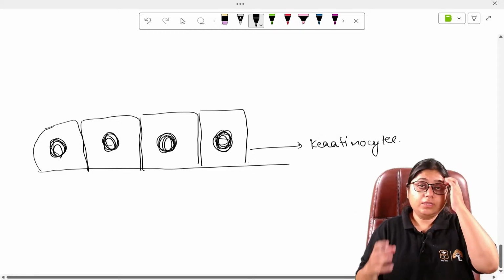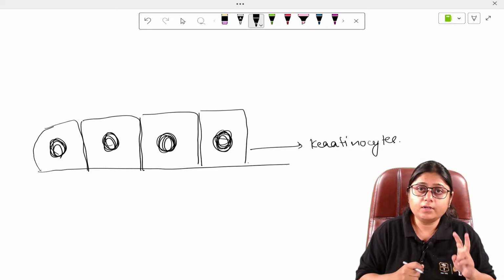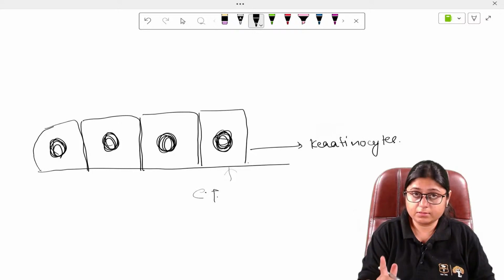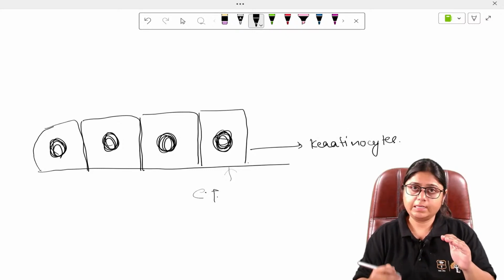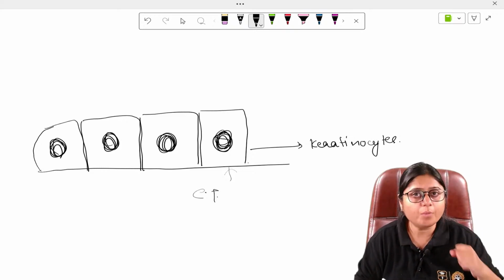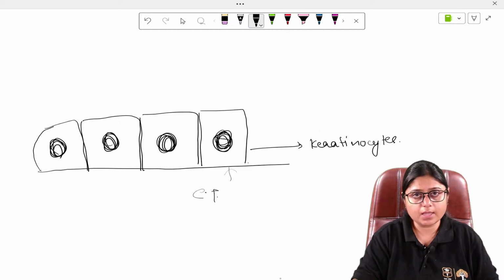Now these basal layers, the function of these keratinocytes is, there are two functions. Number one function, it will take the nutrition from here, from below, this is the connective tissue, right? Remember this. Below the keratinocytes is the connective tissue. Now what they will do is, they will take the nutrition from here and supply that nutrition to the above layers of the cell.